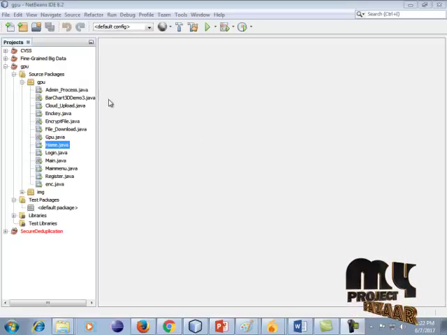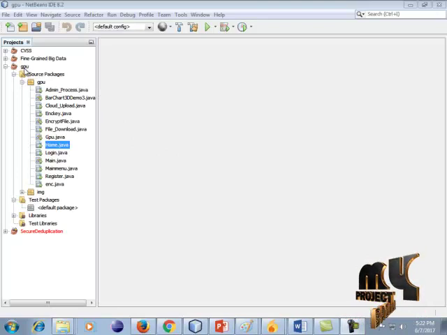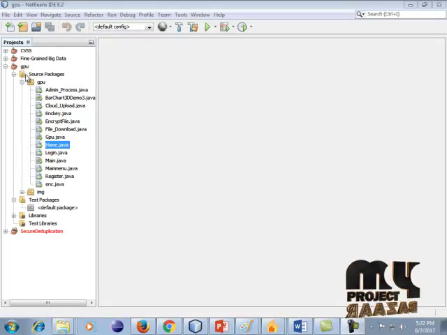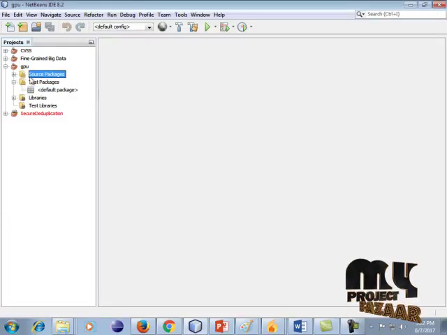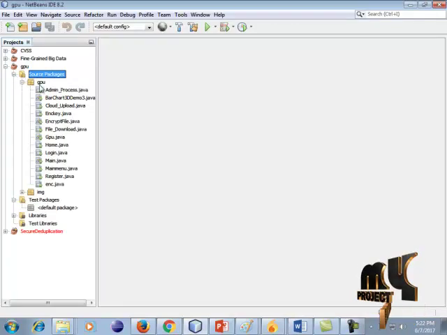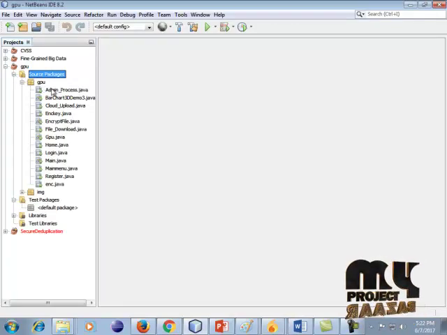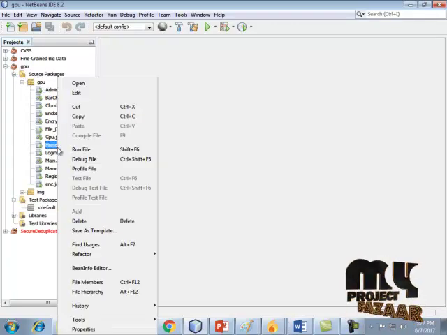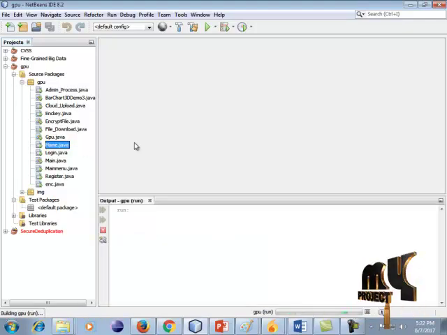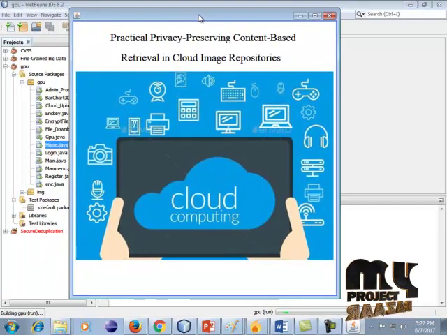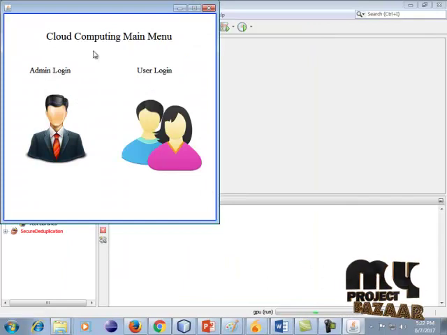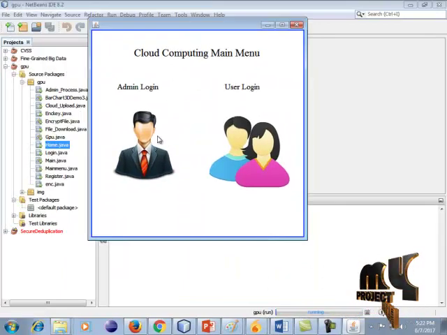It is our project. Our project name is GPU. So click our project source package. We open the GPU package, click the home file and click the run file. Okay, click run our project. It is our project home page. Click this. It is our project main menu.